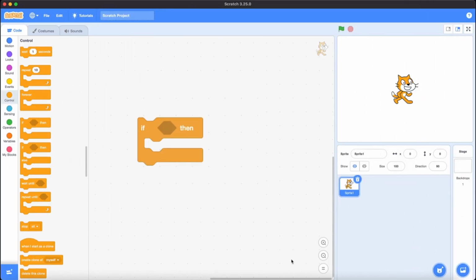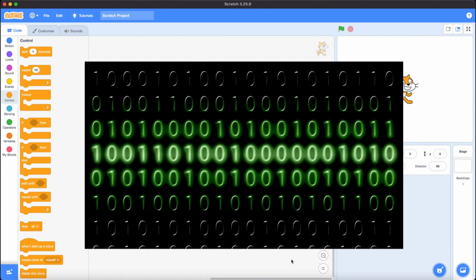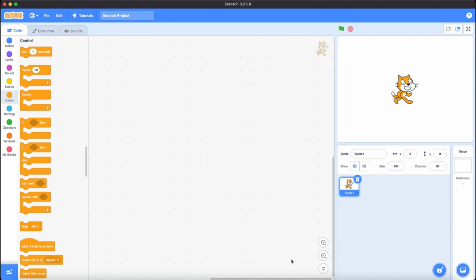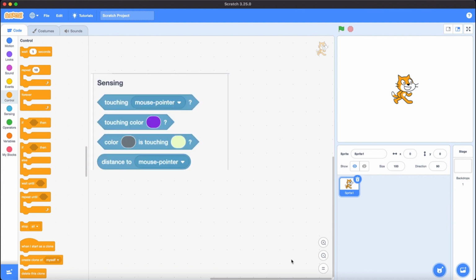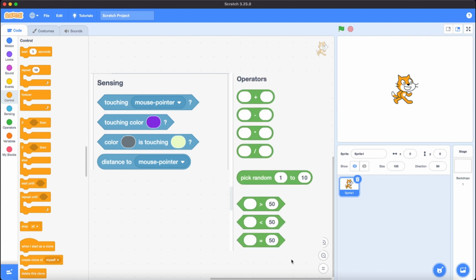If-then blocks are shaped like a letter C. We know that computers use the binary language of 1s and 0s. Computers understand 1 and 0 like true or false, yes or no, on or off. If-then blocks require conditions that have values of either true or false. There are two types of code blocks that will work as conditions: sensing blocks and operator blocks.